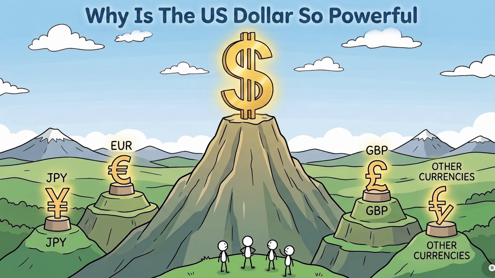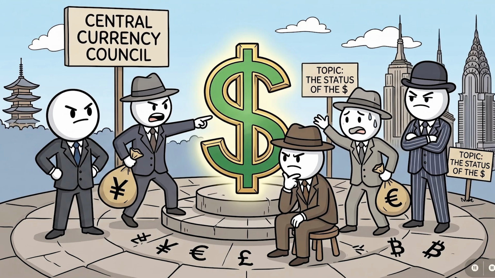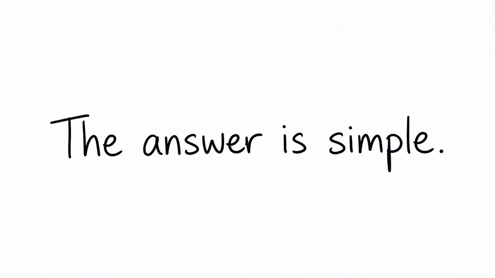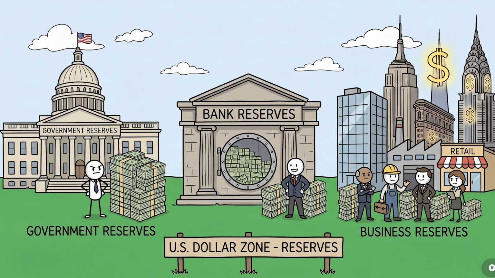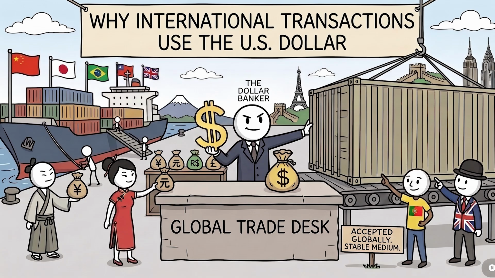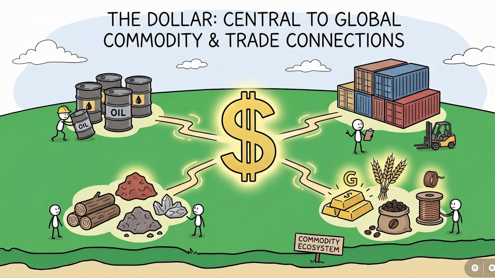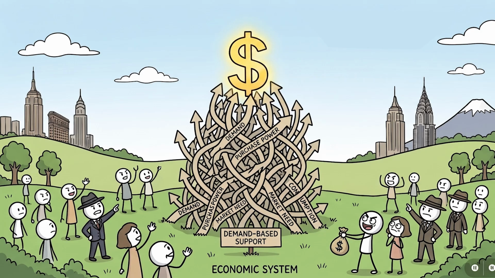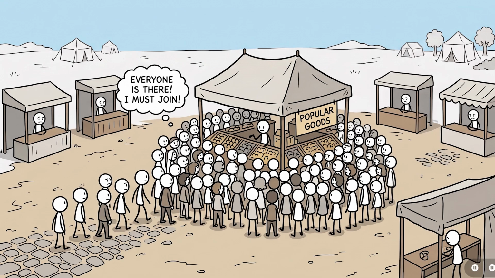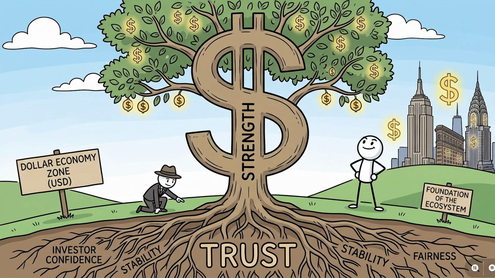Why is the US dollar so powerful? You might be wondering, why does everyone talk about the US dollar? The answer is simple. The dollar became the world's dominant reserve currency. Governments, banks, and businesses around the globe hold large amounts of dollars, and many international transactions, including oil and commodities, rely on it. Because so many people need dollars, demand stays extremely high, and that helps support its value. It's similar to how a famous brand remains popular because everyone already uses it. The more people trust it, the stronger it becomes.